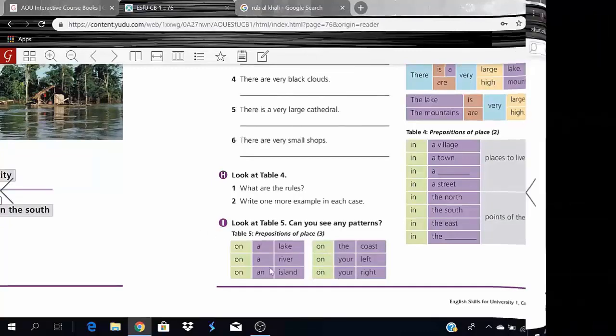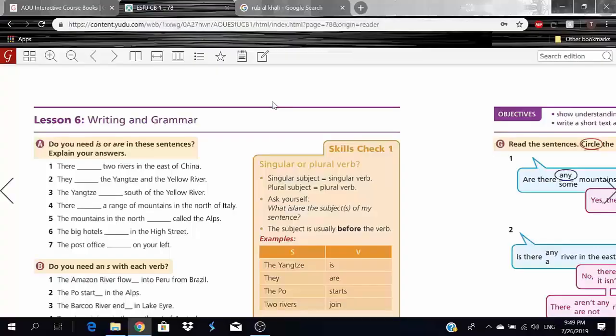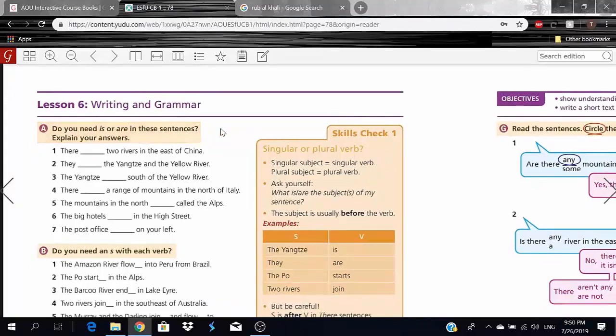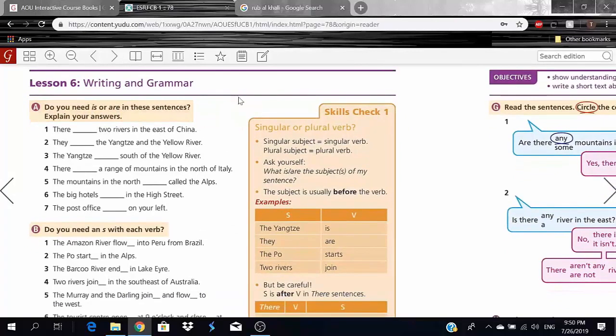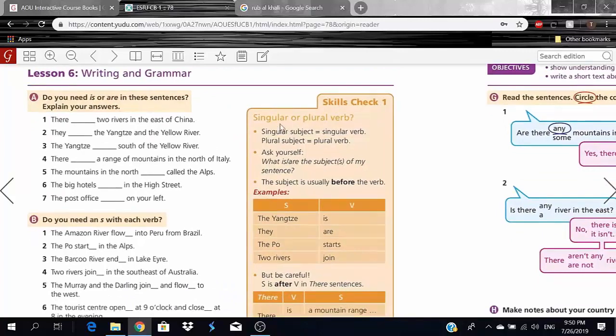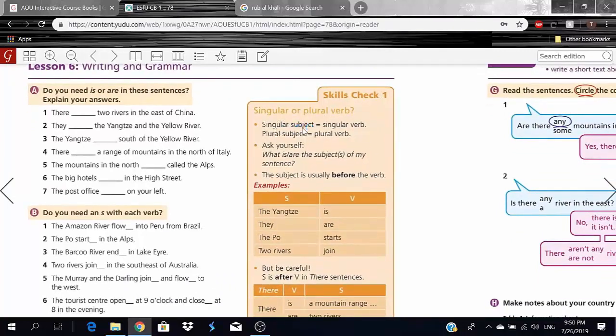Now let's move on. Okay, you guys, so now let's move on to the third page here of lesson 6, writing and grammar. And here we have exercise A. Do you need "is" or "are" in these sentences, and explain your answers. So let's actually go to skills check 1 here, and we have singular or plural verbs. So singular subject equals singular verb, and plural subject equals a plural verb.